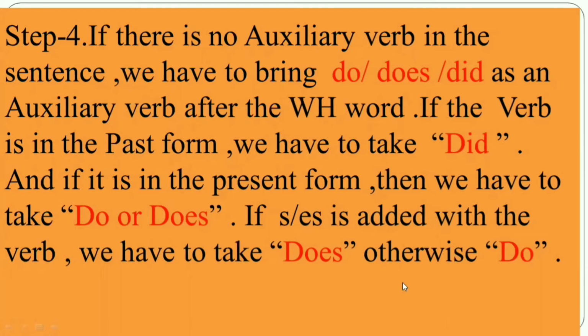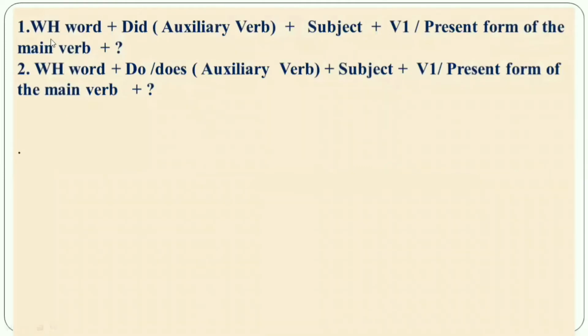If there is no auxiliary verb, then you have to bring do, does, or did as an auxiliary verb. Okay. So, my dear student, let's do some practice. Here are two structures: WH word, did as an auxiliary verb, then the subject, then V1, that means the present form of the main verb, then a question mark.